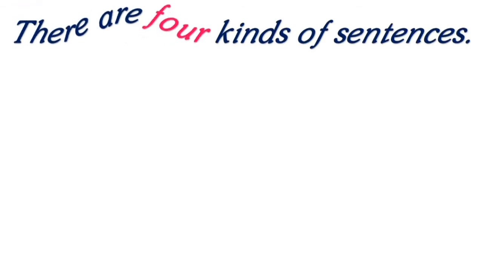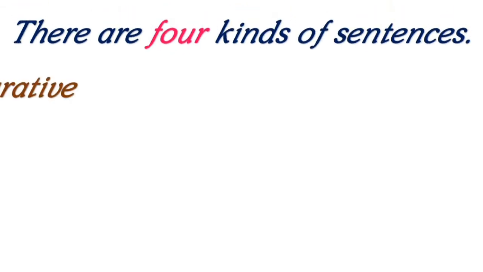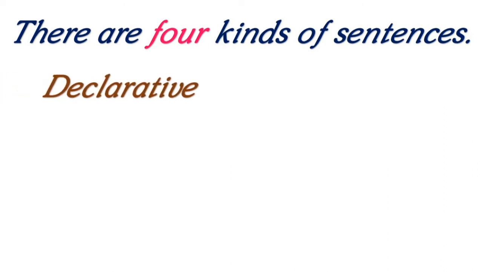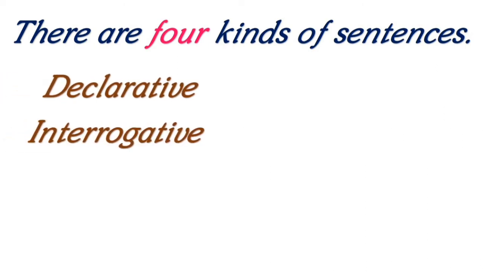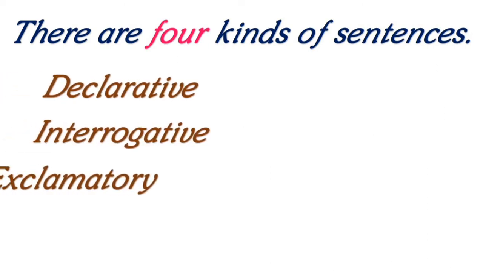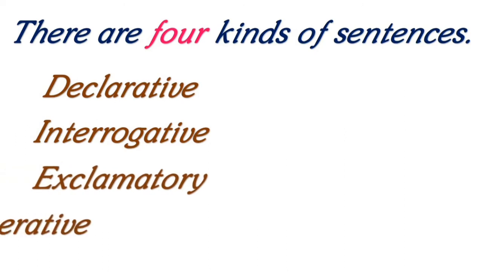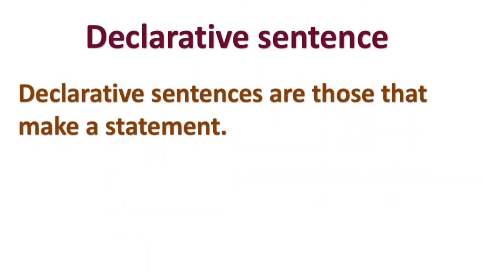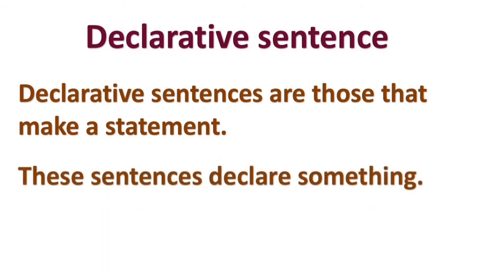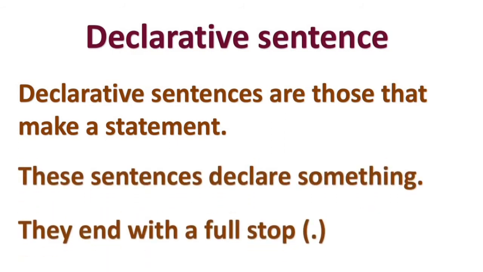There are 4 kinds of sentences: declarative, interrogative, exclamatory, imperative. Declarative sentences. Declarative sentences are those that make a statement. These sentences declare something. They end with a full stop.